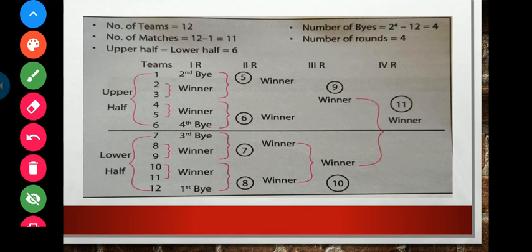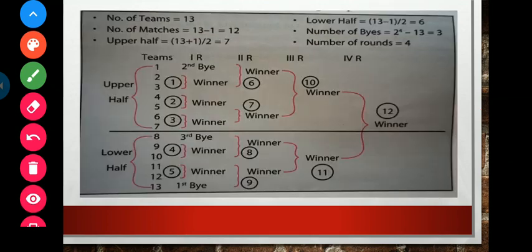Okay. So I hope the concept of bye is totally clear. Here, once again, we can take the example of 13 teams. The number of teams is 13. Number of matches is 13 minus 1, 12. Upper half equals n plus 1 by 2 equals 7.